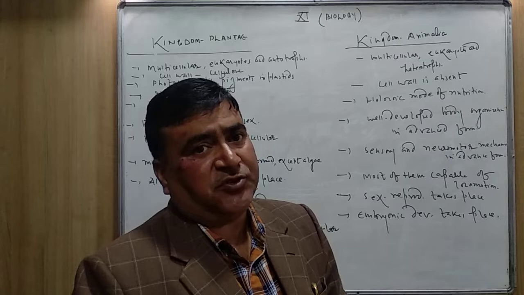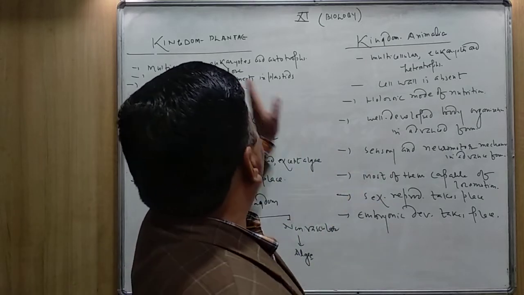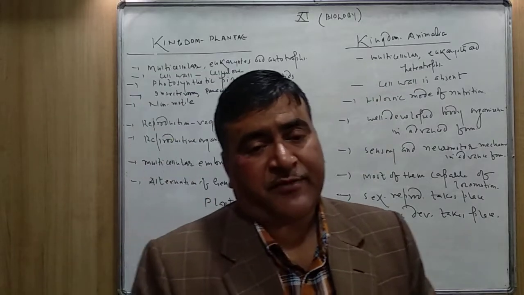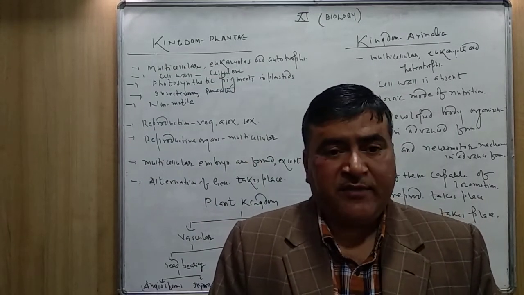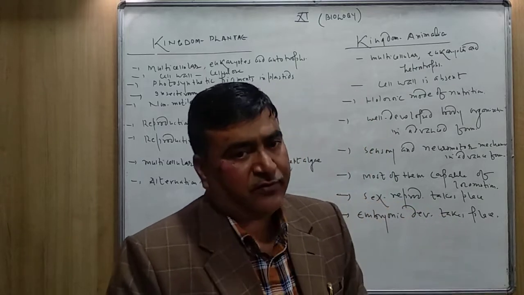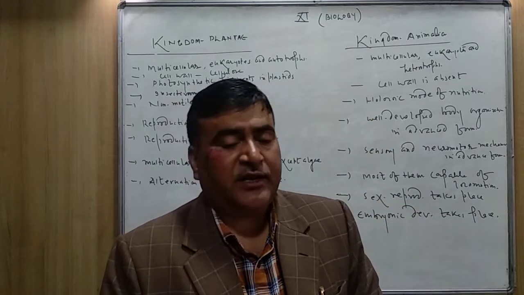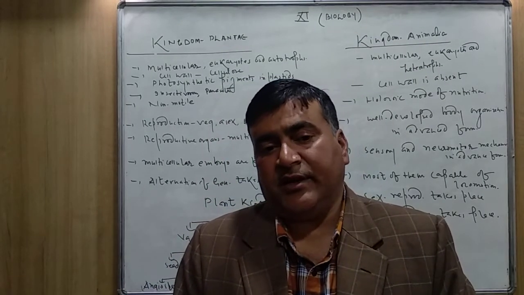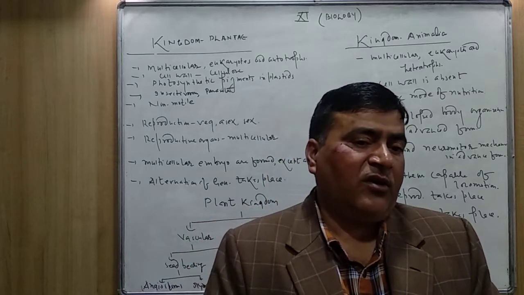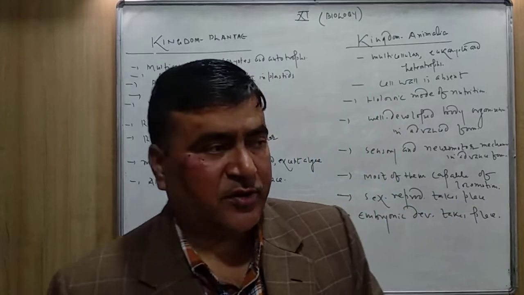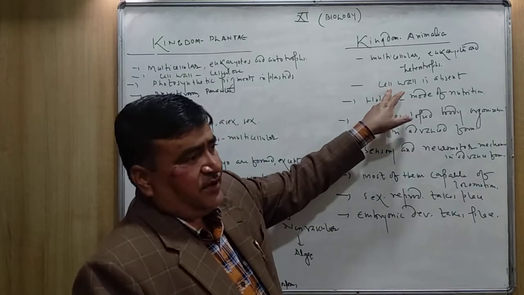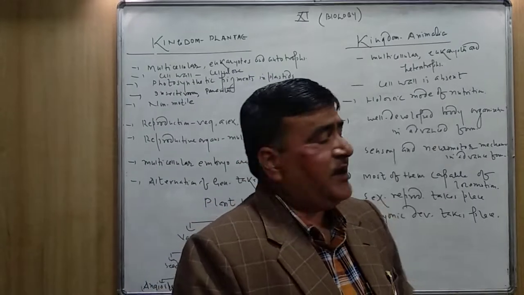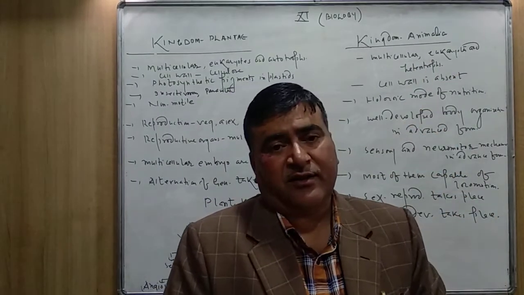The nature of cell is eukaryotic, but the main difference from the kingdom Plantae is that they are heterotrophs, which means animals do not prepare their own food, they take the food from outside. Ready-made food they take from outside, and that's why all the animals are heterotrophs. Cell wall is absent. Here the nature of cell is eukaryotic, and here also it is eukaryotic.